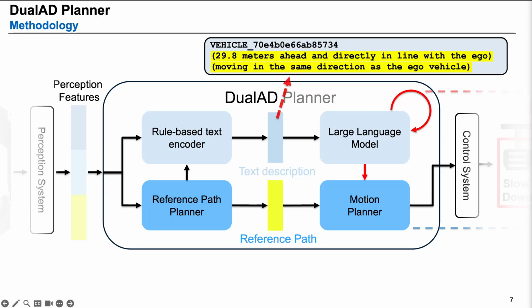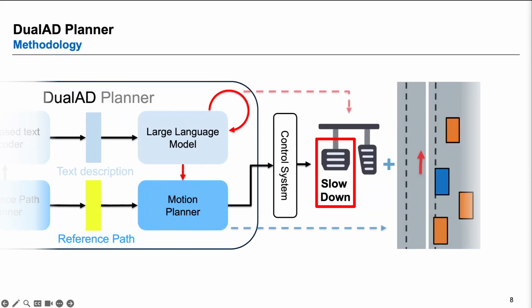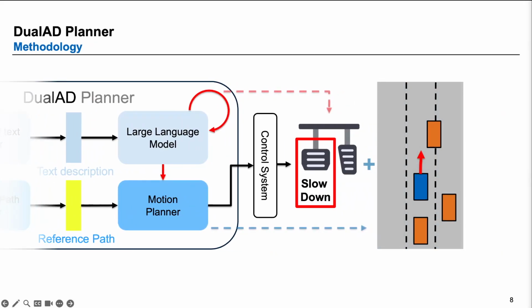But now comes the upper layer, which is novel here. Here we introduce a special text encoder that converts the driving scenario into descriptive text, which is fed into a large language model for reasoning. This reasoning layer steps in when it's necessary, when high-level reasoning is needed, and when we have special situations, for example, potentially dangerous situations. Ultimately, the reasoning output will adjust the driving speed. For instance, if the rule-based planner chooses a speed that might lead to a collision, the large language model uses its reasoning abilities and adjusts the speed to ensure safety.